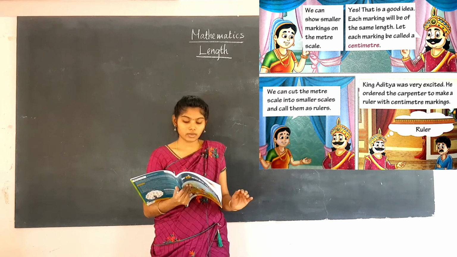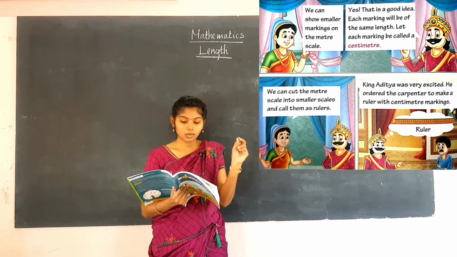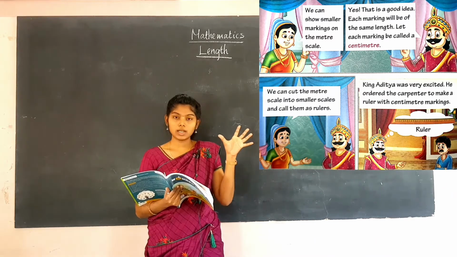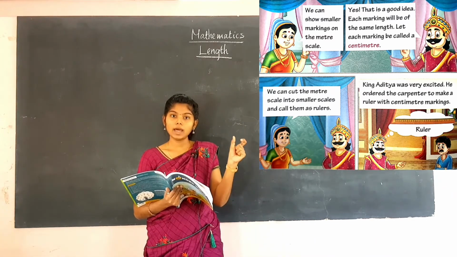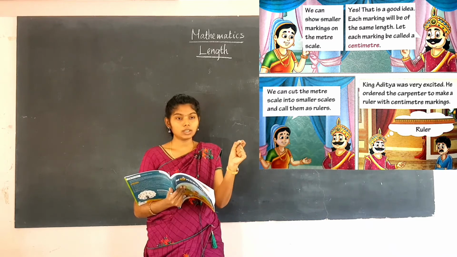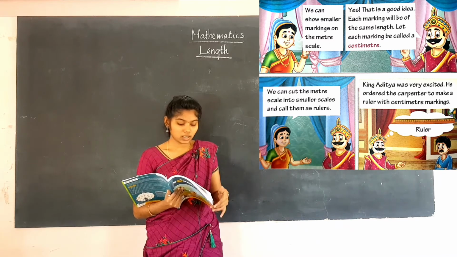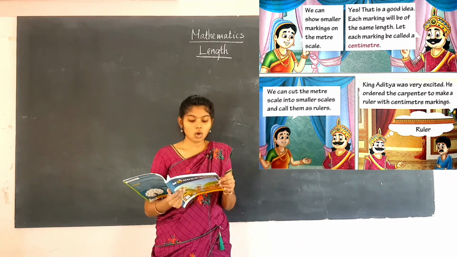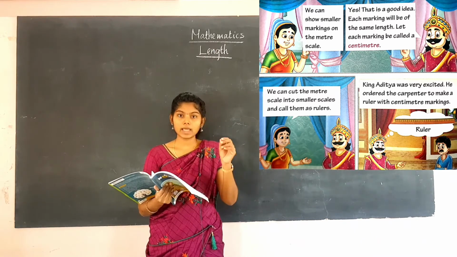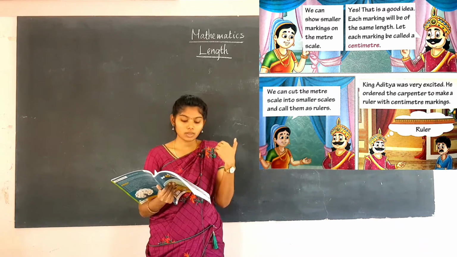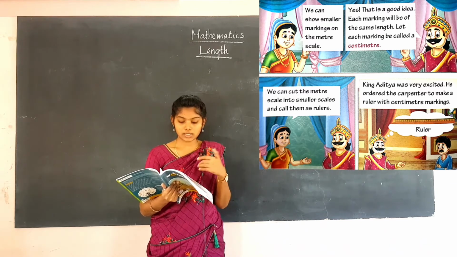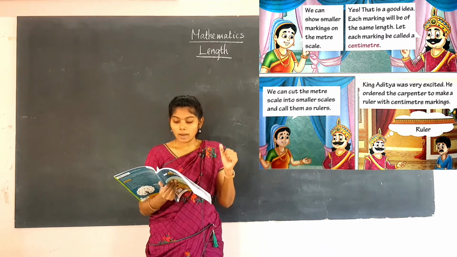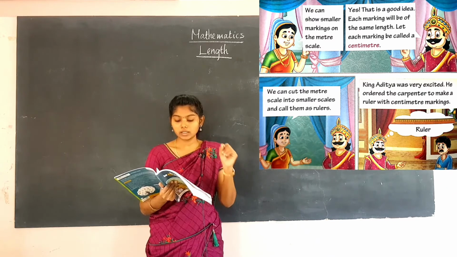So this is the solution given there: each small marking can be called a centimeter. That is the length on a meter scale, and we can measure each unit as a centimeter. We can cut the meter scale into smaller scales and call them rulers. King Aditya was very excited. He ordered the carpenter to make a ruler with centimeter markings.